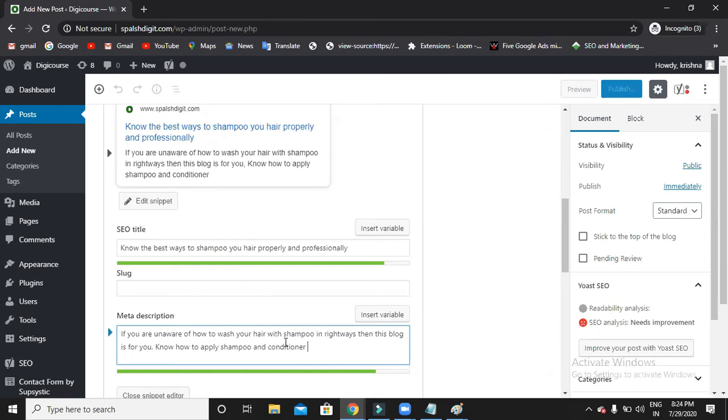If you're unaware of how to wash your hair with shampoo in the right way, then this blog is for you. Know how to apply shampoo and conditioner. So this meta description is also perfect. So the title and meta description, I'm done with this.